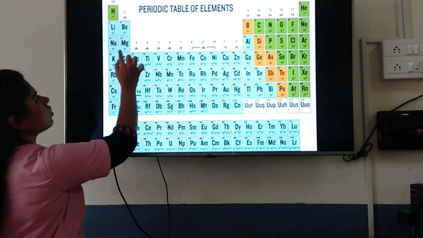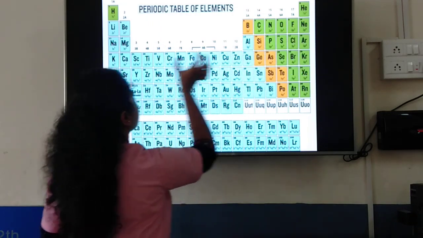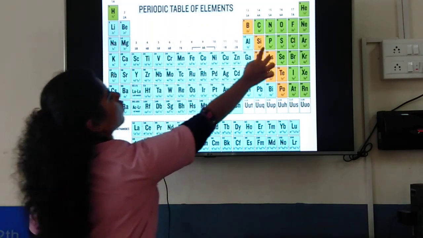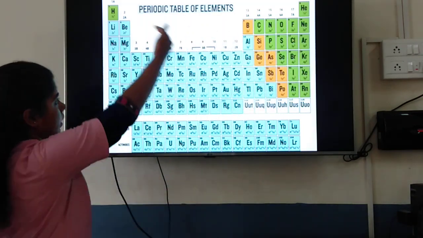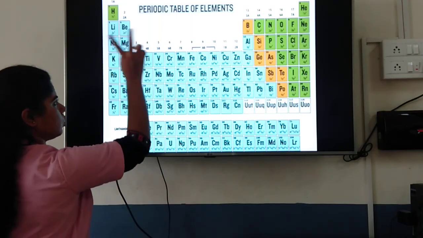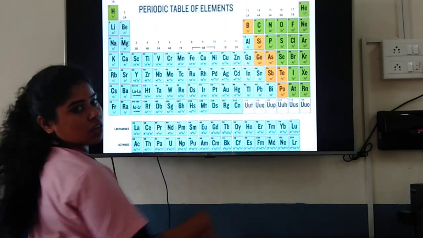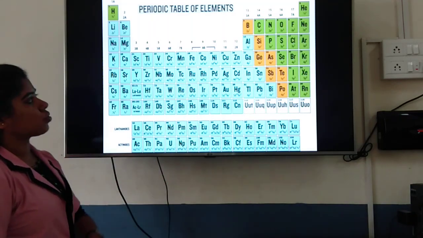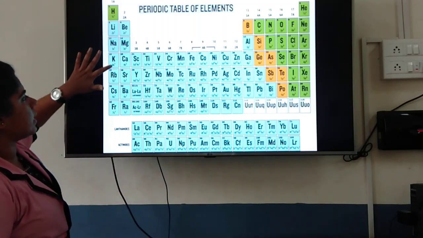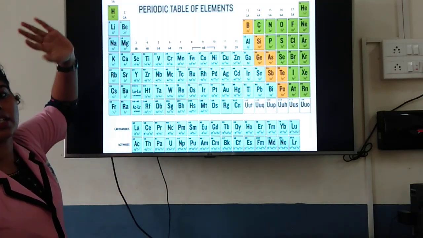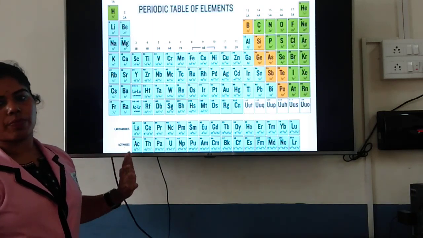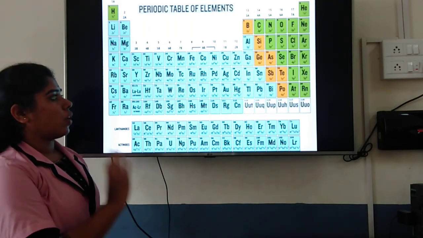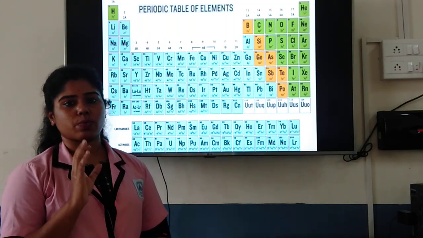Again, if you go to 3s, 3s is there, 3p is there. S can take 2, p can take 6, so 6 plus 2, 8 elements are there. 1, 2, 3, 4, 5, 6, 7, 8. Next, 4s is there, 3d takes 10, that makes 12, then 4p takes 6, so you have 18 elements. You add up the shells and get to know. So you have 2, 8, 8, 18, 18, 32 elements in the particular periods. You will get to know this by writing the electronic configuration. I hope this is clear to you in this class, which is very important.